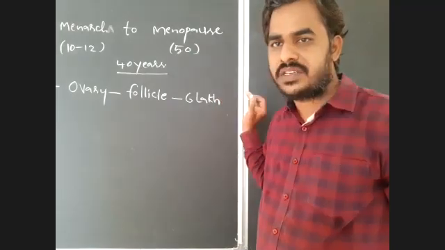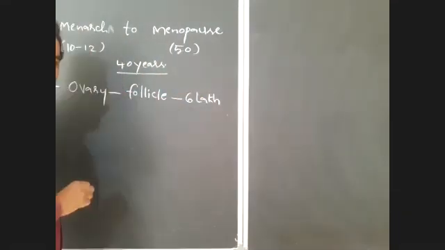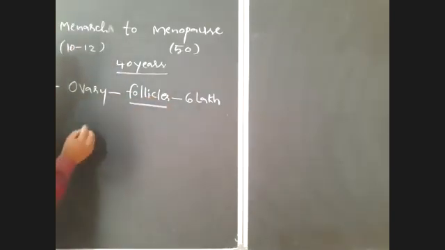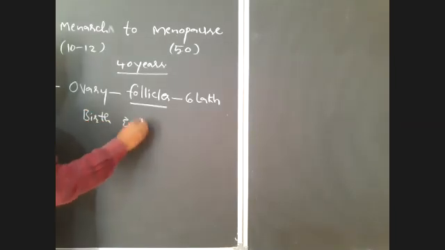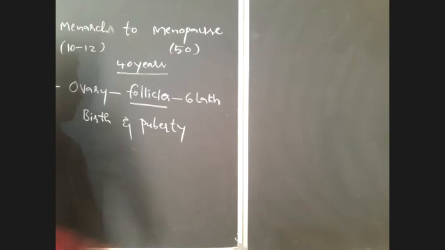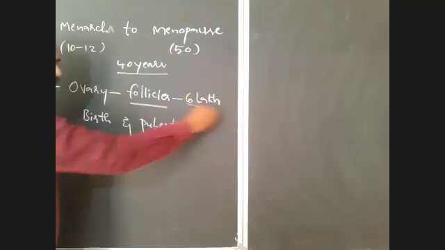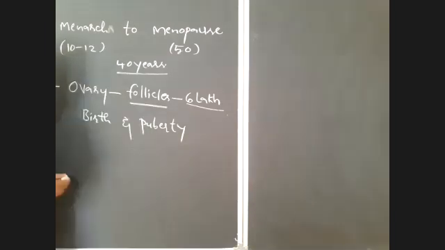Of these 6 lakh follicles, the majority will be degenerated between birth and puberty. From 2 million oogonia, there is formation of around 6 lakh follicles in each ovary.